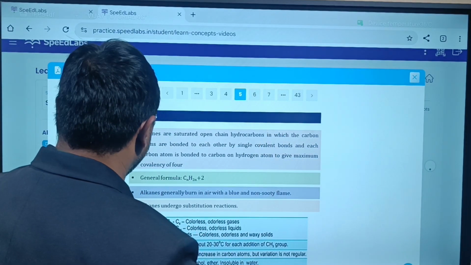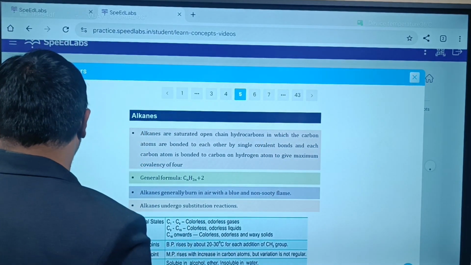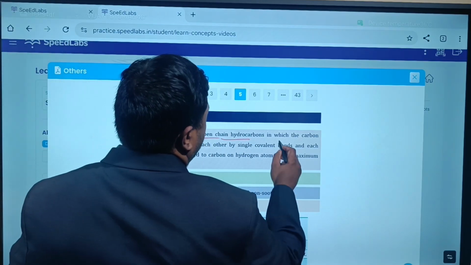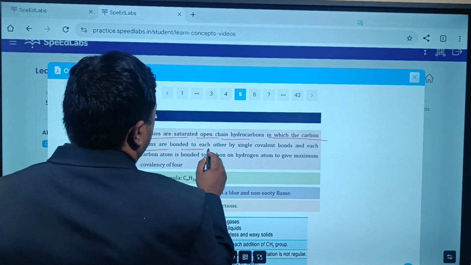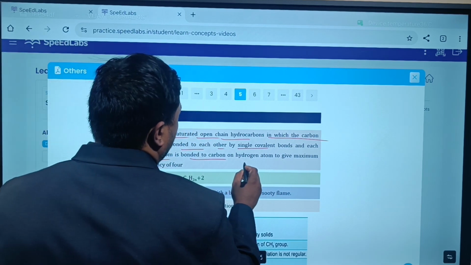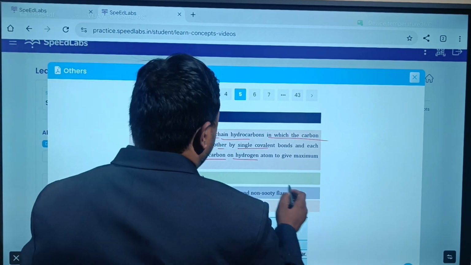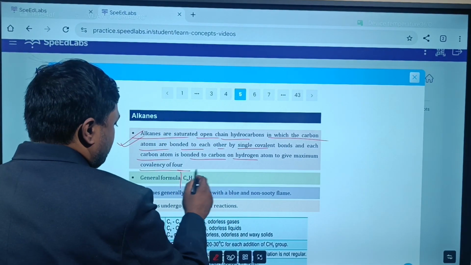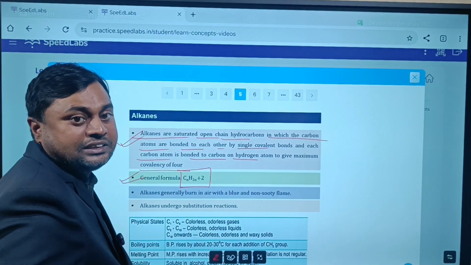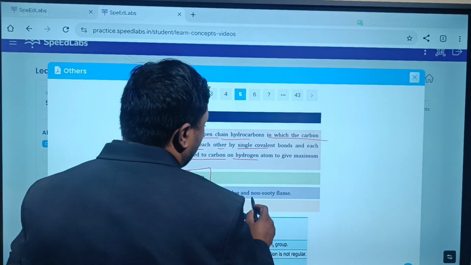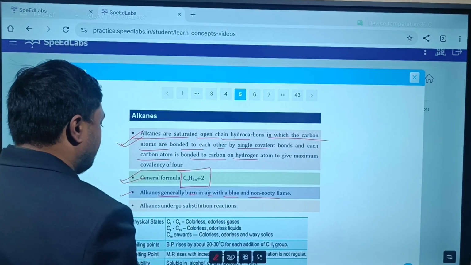Okay, alkanes. Alkanes are saturated open chain hydrocarbons in which the carbon atoms are bonded to each other by single covalent bonds, and each carbon atom is bonded to hydrogen atoms to give a maximum covalency of 4 only. How? I will explain. The general formula of alkane is CnH2n plus 2. Alkanes generally burn in air with a blue and non-sooty flame.